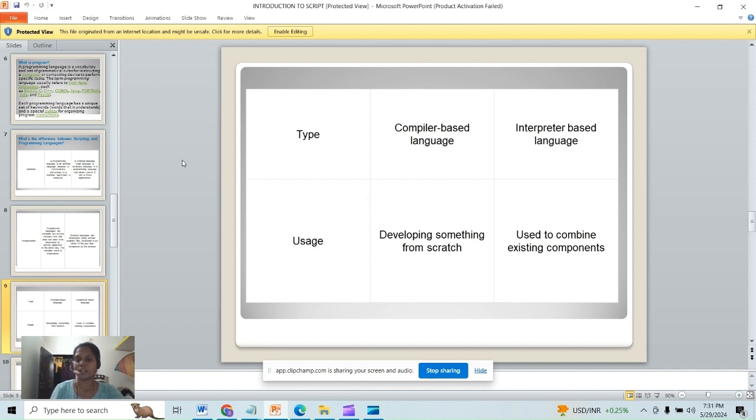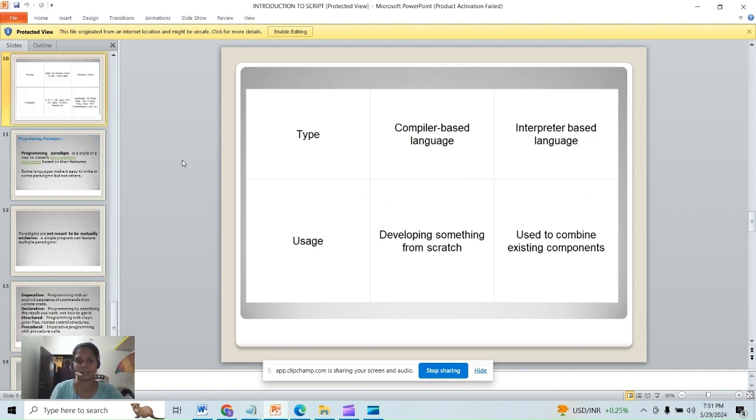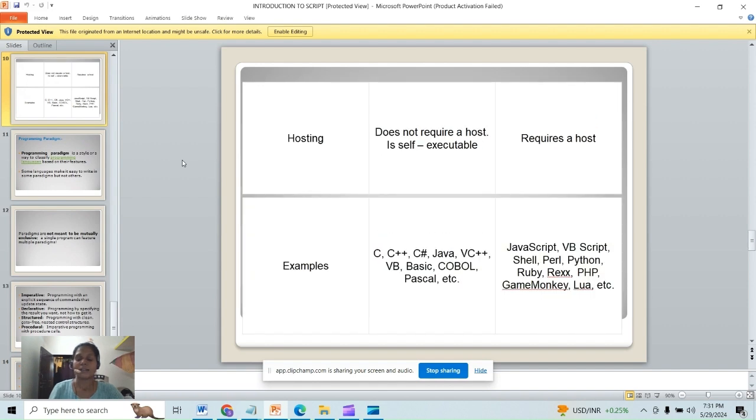Programming develops something from scratch, and scripting is used to combine existing components. Programming does not require a host, and scripting requires a host. An example of programming is C++, and an example of scripting is JavaScript.